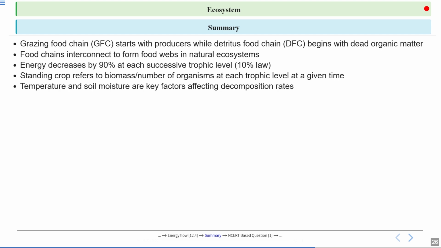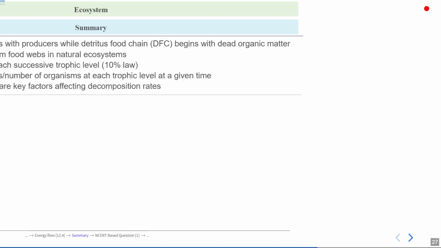Temperature and soil moisture are key factors affecting the decomposition rate. In warm and moist environments like tropical forests, decomposition happens quickly, while in cold or dry places, it slows down. Now let's discuss some NCERT based questions.